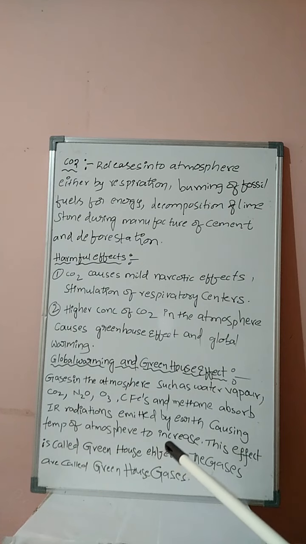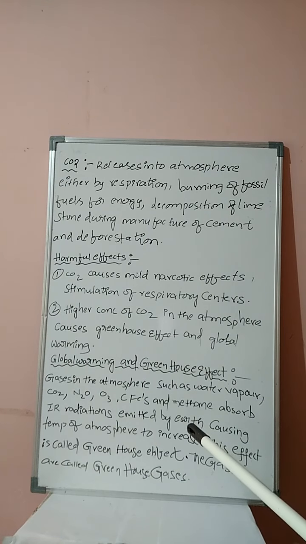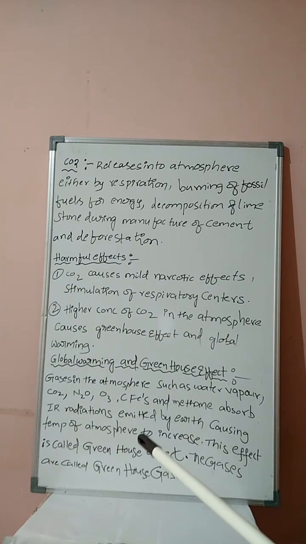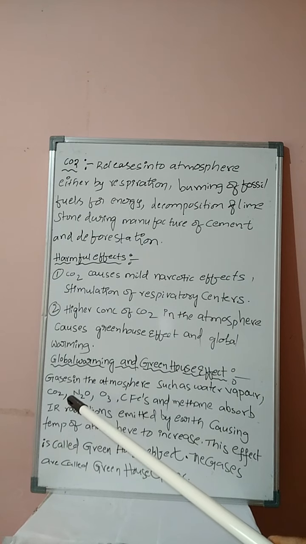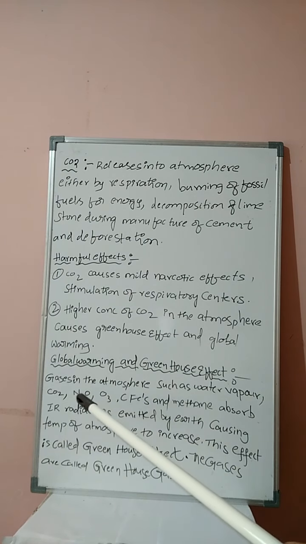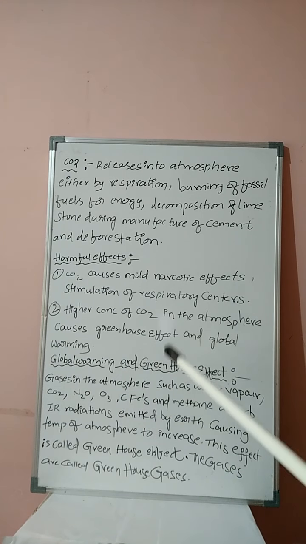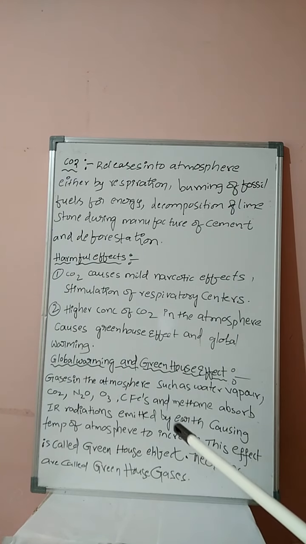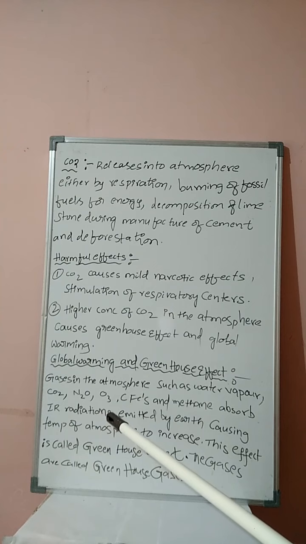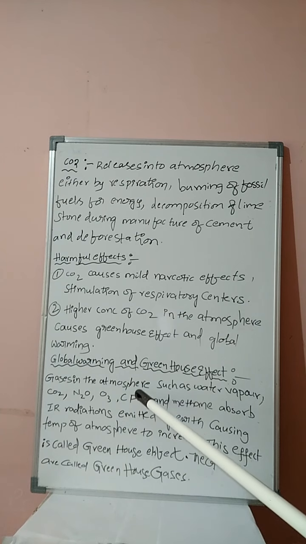Very simple explanation, students. When radiation from the sun falls on the earth, infrared radiations are emitted. These infrared radiations are absorbed by the gases present in the atmosphere. Hence, the temperature of the atmosphere will be increased. This phenomenon is known as the greenhouse effect. The increase of temperature of the earth's surface due to absorption of IR radiations emitted by the earth by the gases CO2, N2O, O3, chlorofluorocarbons is known as the greenhouse effect.